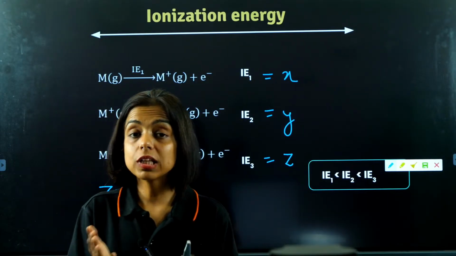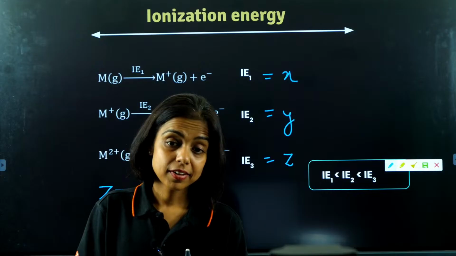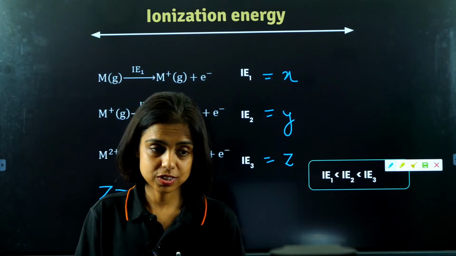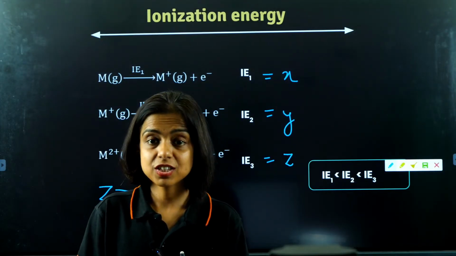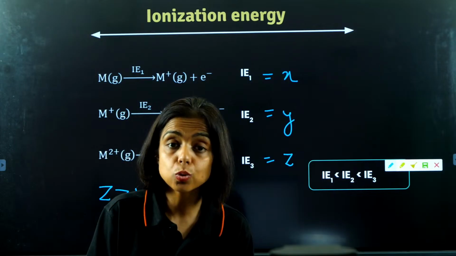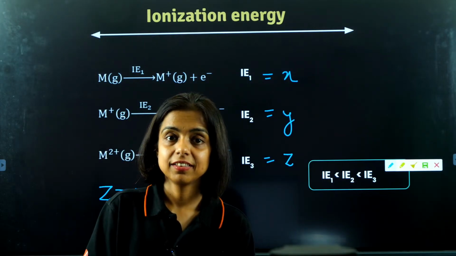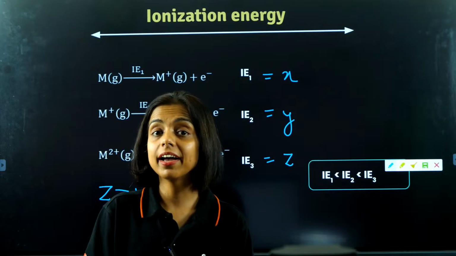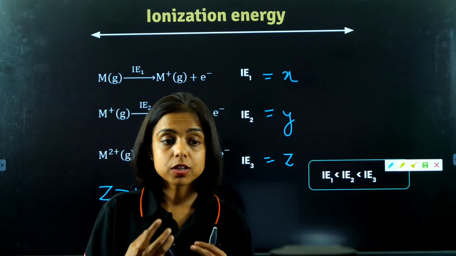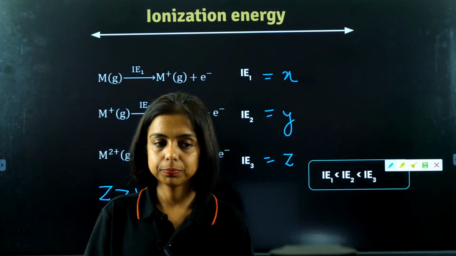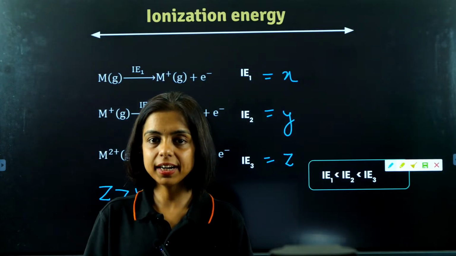So the atoms which have stable configurations, the atoms which don't want to lose electrons, they have high ionization energy. You are supposed to give more energy, right?